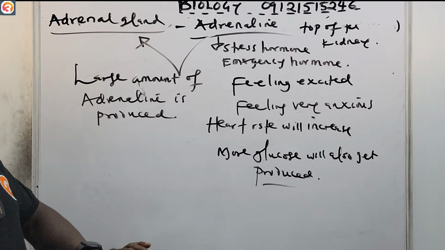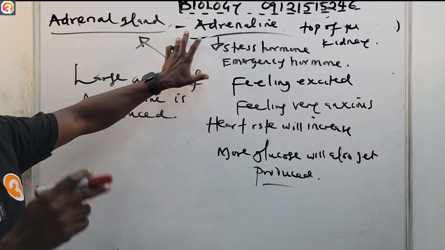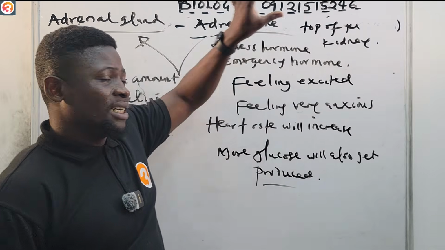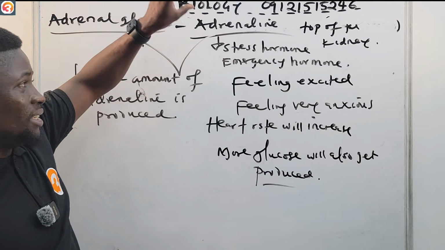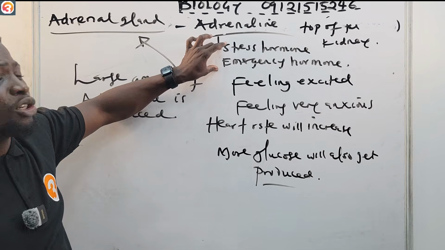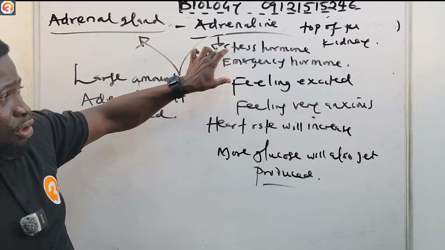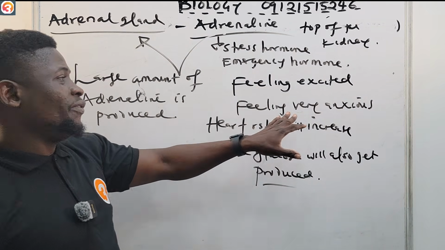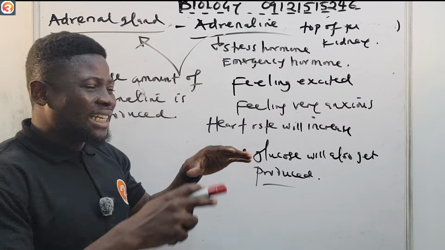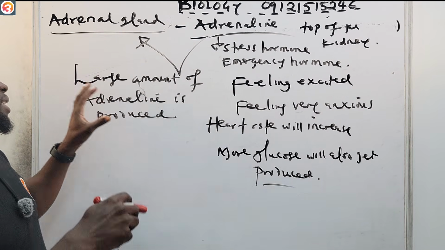So the adrenal gland secretes, or produces, adrenaline, and it is found on top of the kidney. Adrenaline is also called the stress hormone or the emergency hormone, and emergency does not always mean that you are in danger. Sometimes when you are feeling excited or very anxious, a large amount of adrenaline is secreted.